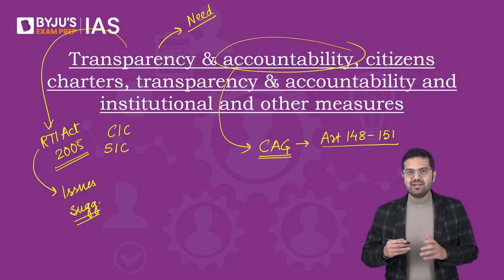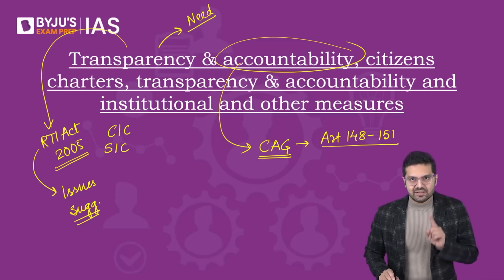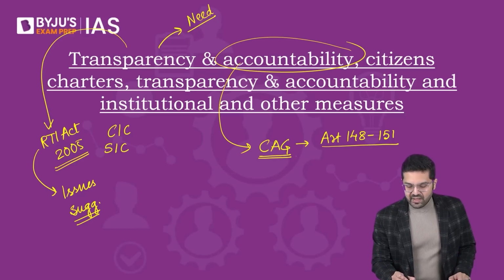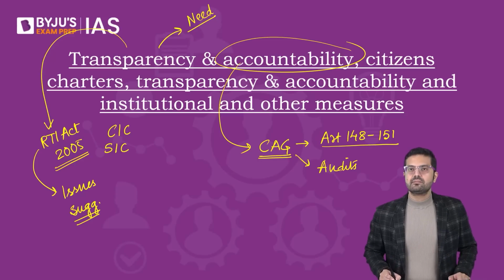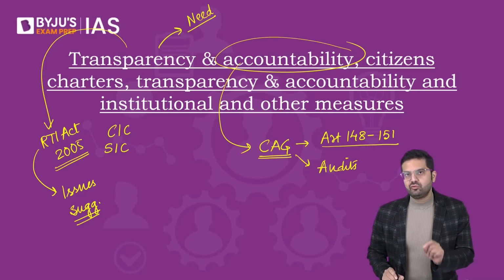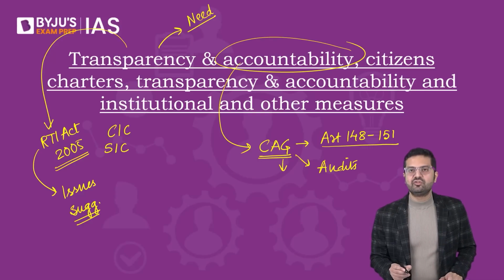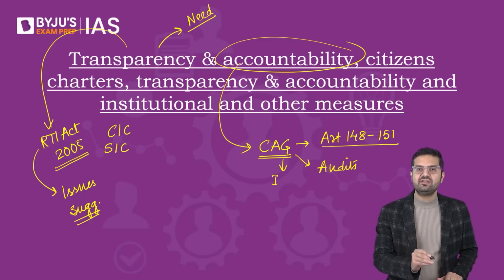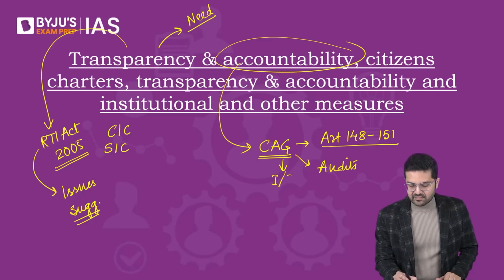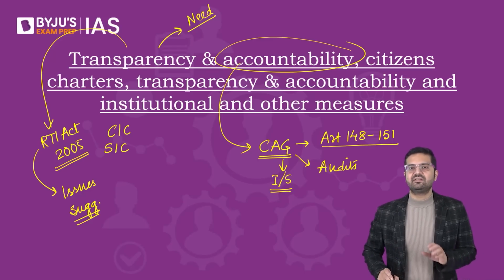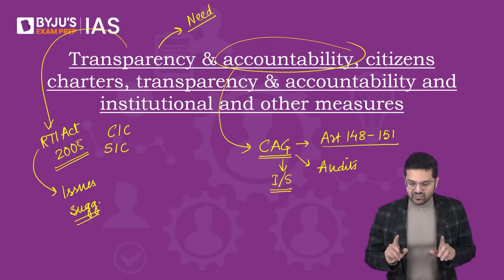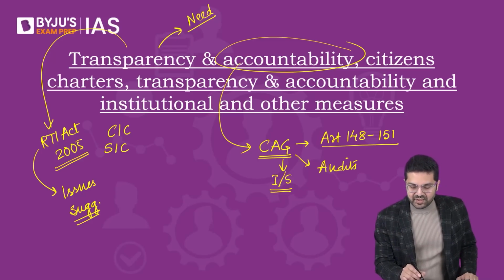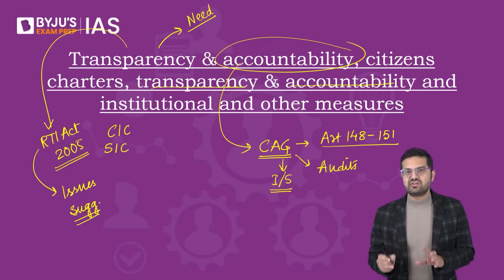So looking into the independence aspect of the CAG, then also looking into various kinds of audits performed by the CAG. And not just this, we will also look into, again the same old story, issues and suggestions. So issues or challenges or problems and suggestions insofar as the CAG is concerned. Then we have transparency and accountability and institutional and other measures.